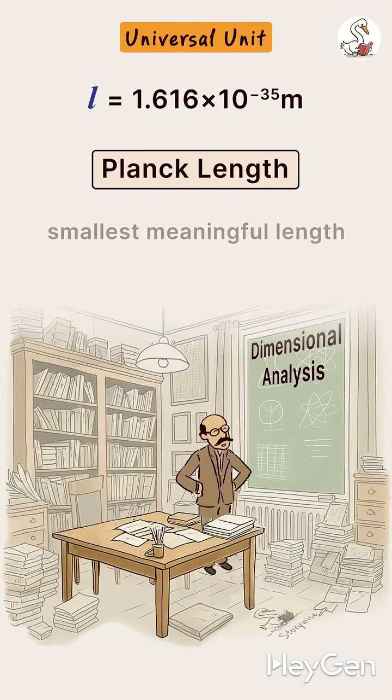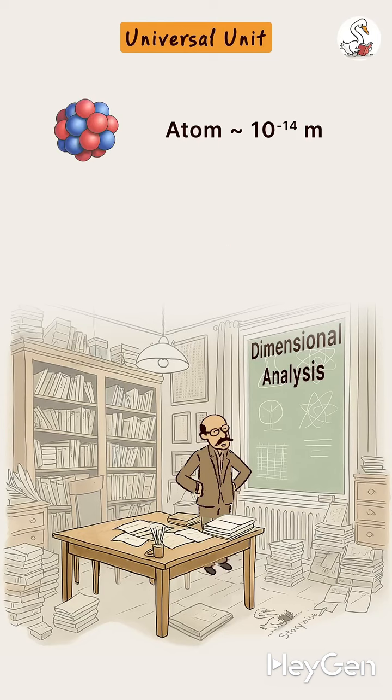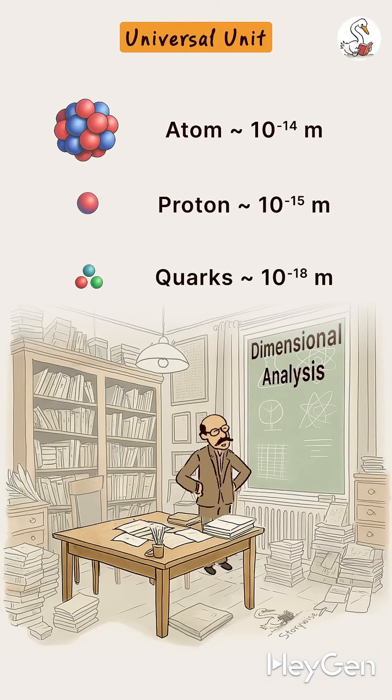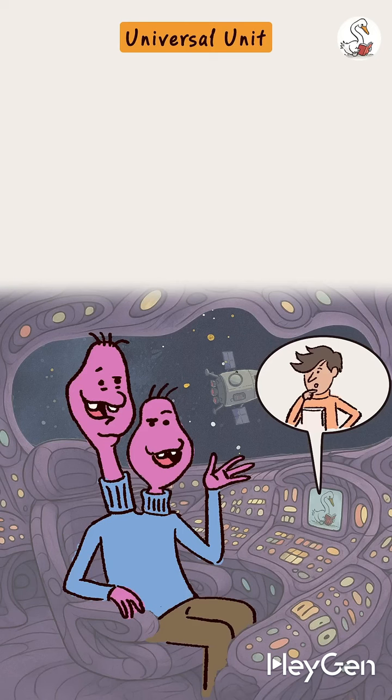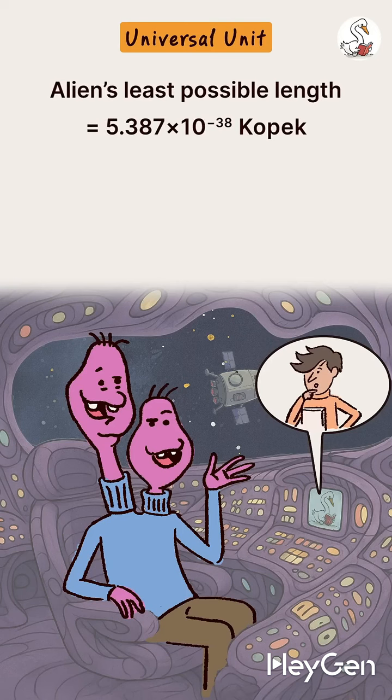Unknowingly, Max Planck discovered the smallest measurable length. This means that we cannot physically measure distances smaller than this, because at such tiny scales, the laws of physics stop working. Even the aliens knew about the smallest physically possible length.